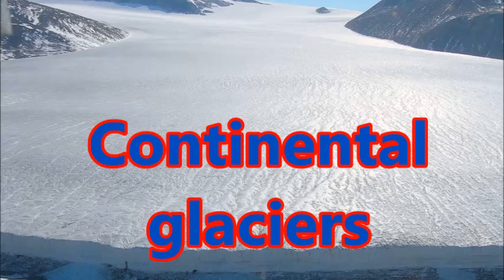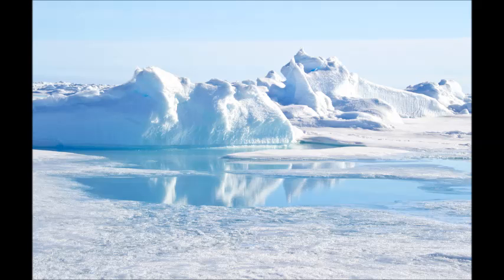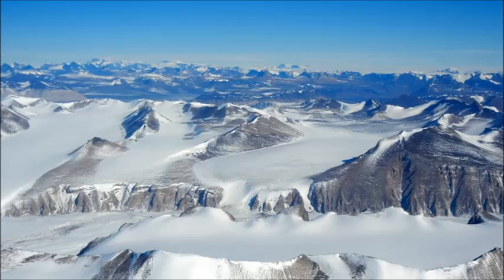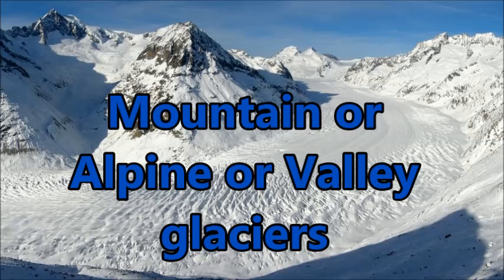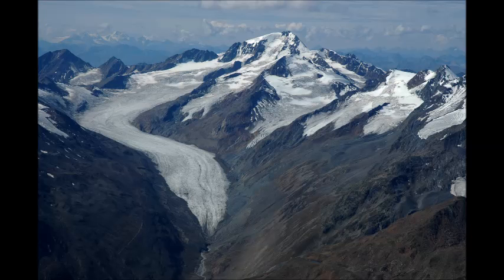Continental glaciers are extensive ice sheets found in polar regions. Greenland and Antarctica are examples of continental glaciers. Mountain glaciers are also called alpine or valley glaciers. The glaciers found in the higher mountains are called mountain glaciers.